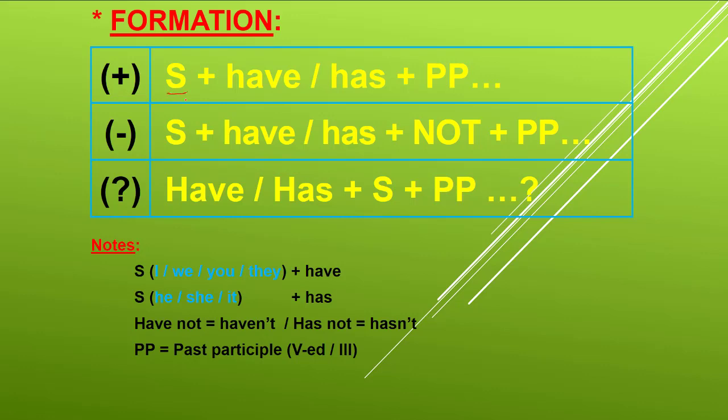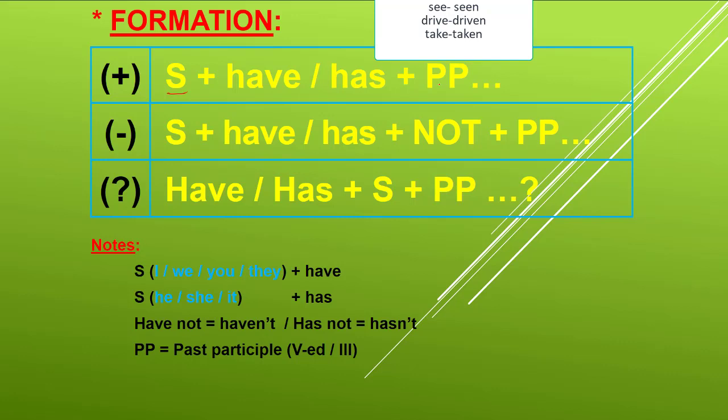Subject like I, you, we, they, plus have, or he, she, it, plus has, plus past participle. We use here past participle like seen or like driven, or like taken.